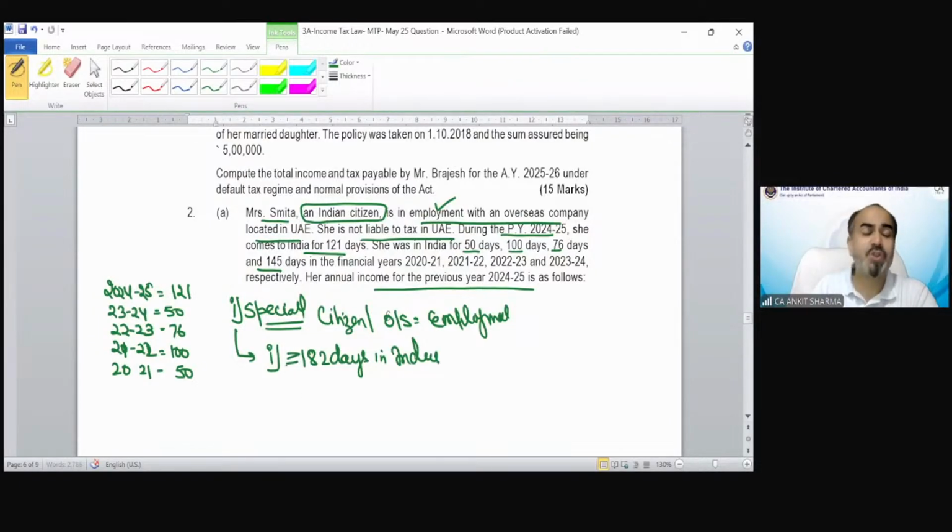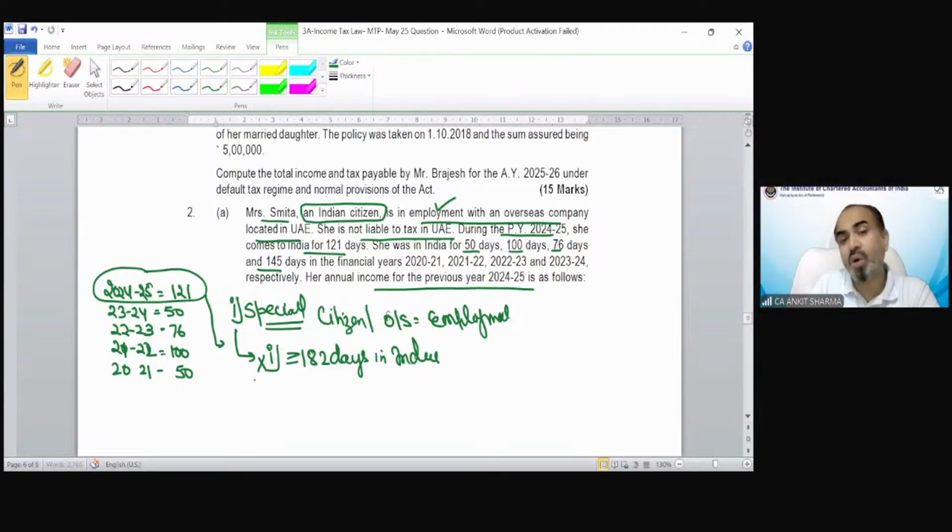The second condition of 60 days and 365 days is not applicable in this scenario. And with the given information, you can see she was in India in the previous year only for 121 days. So this condition is not satisfied.